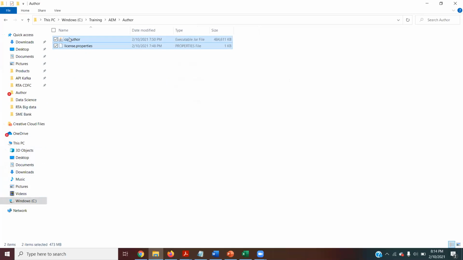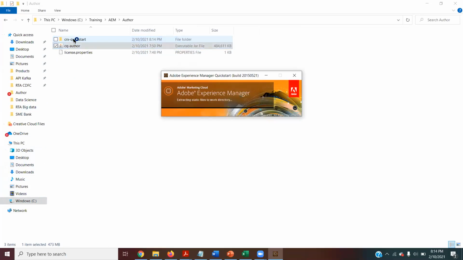So should I install it now? Double click on the author. Yeah. Now you should wait till you see an on button. Once you see the on button, go to the localhost 4502/welcome. You will see a login screen.